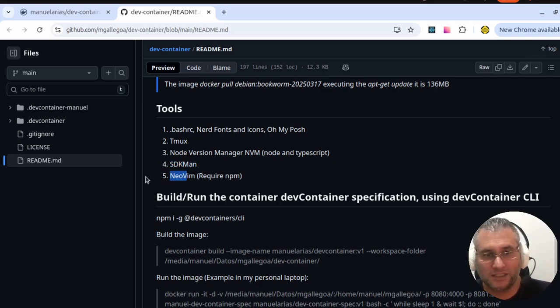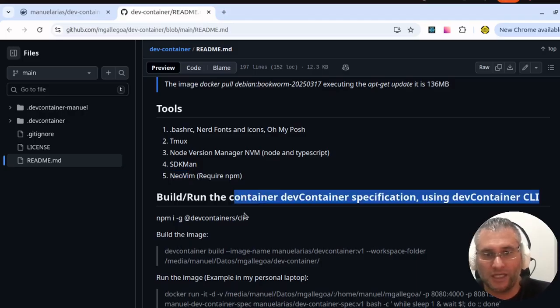And finally, I installed Neovim. I use Neovim like an IDE to develop the different applications, no matter if the application is working with Node, Java, PHP, or whatever language.